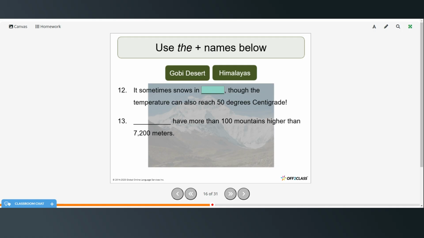It sometimes snows in the Gobi Desert, though the temperature can also reach 50 degrees centigrade, and the Himalayas have more than 100 mountains higher than 7,200 meters.